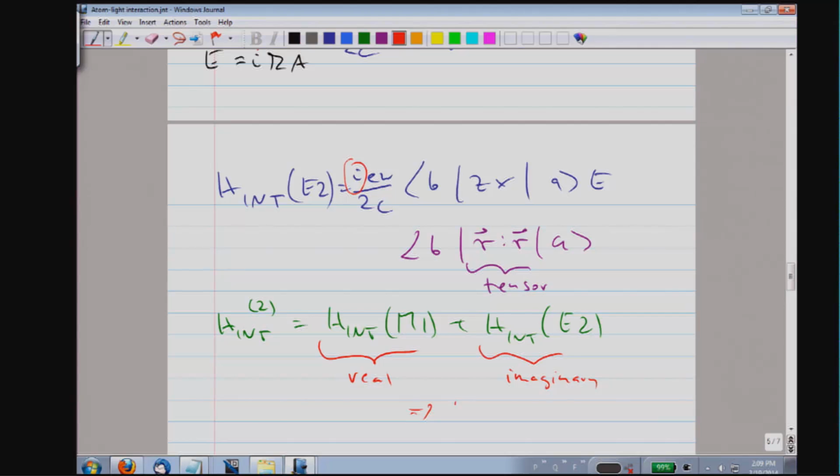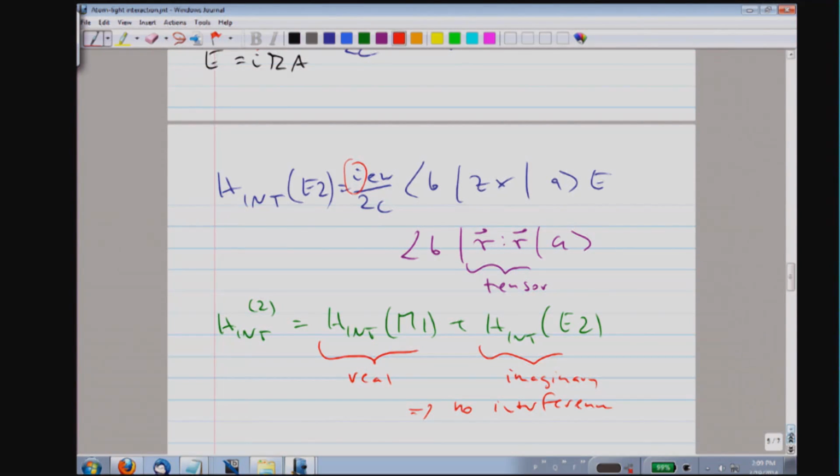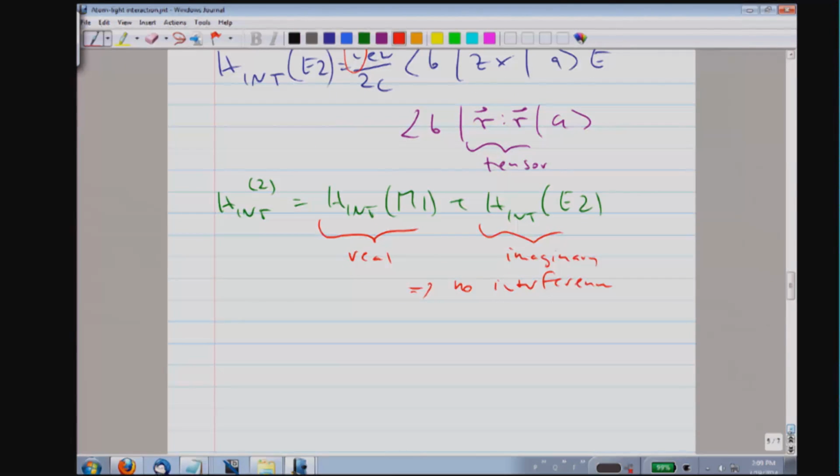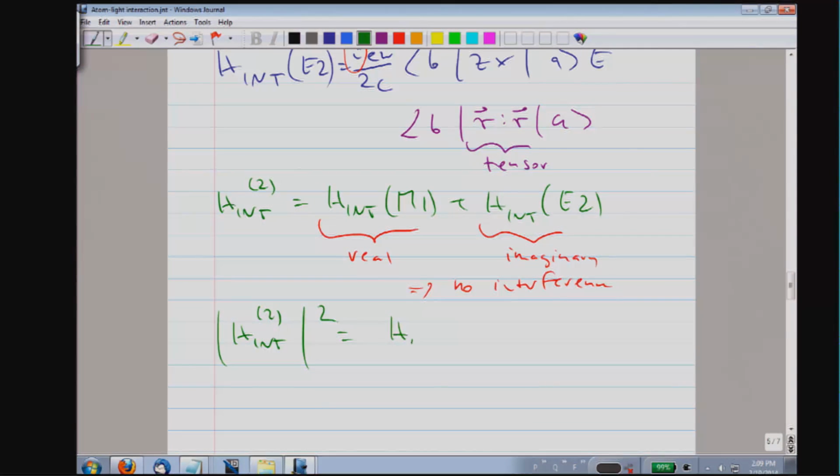That means that you will never have any interference effect between magnetic dipole and electric quadrupole. Or in other words, when we have processes like spontaneous emission, where we take the square of the matrix element, the square of the matrix element will be the sum of the squares of the matrix element for magnetic dipole and electric quadrupole transitions.